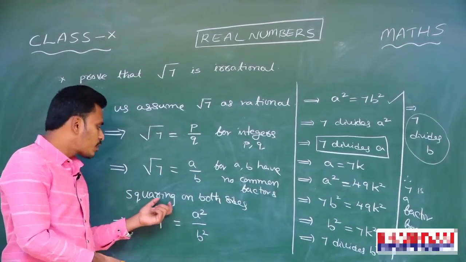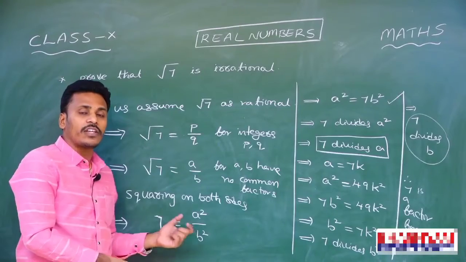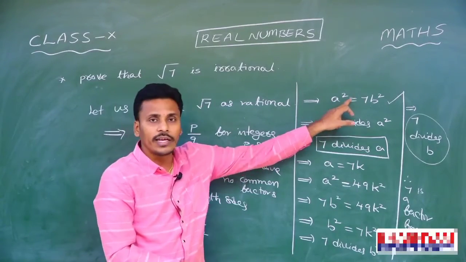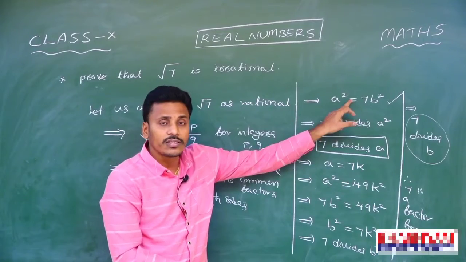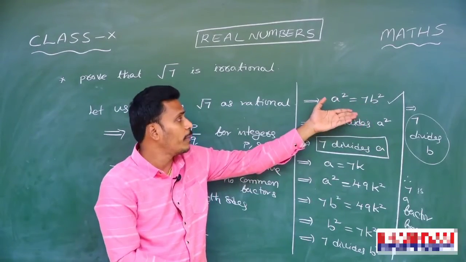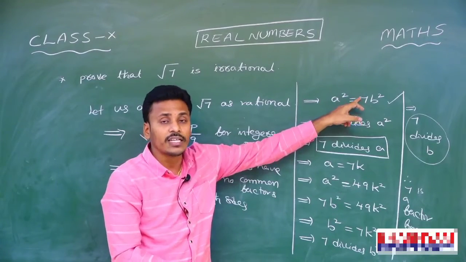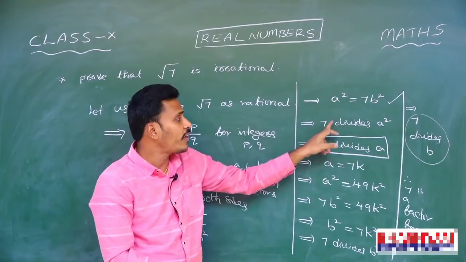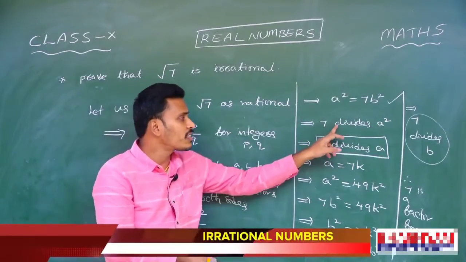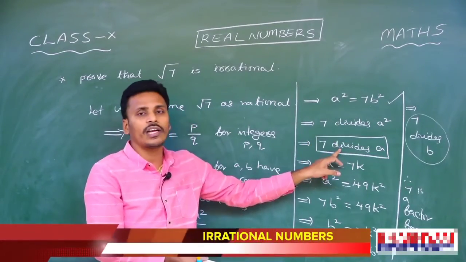So I am squaring both sides. From there, 7 is equal to a square by b square. Do cross multiplication: a square is equal to 7b square. See, a square is equal to 7 into something. It is very clear from elementary knowledge that 7 is a factor, so 7 divides a square. Then by the statement we stated before, since 7 divides a square, for sure 7 divides a.